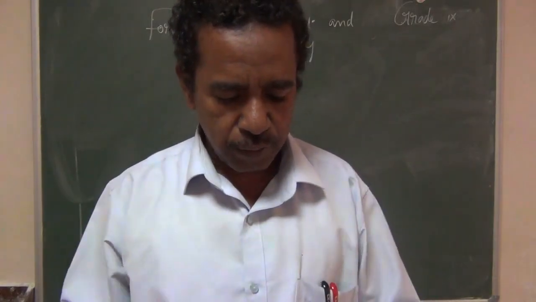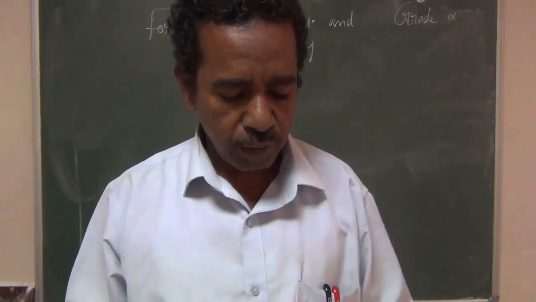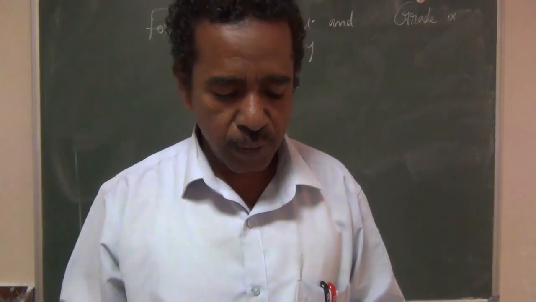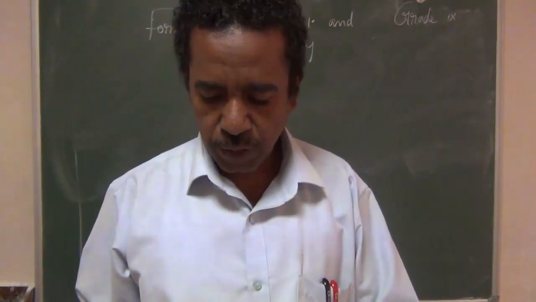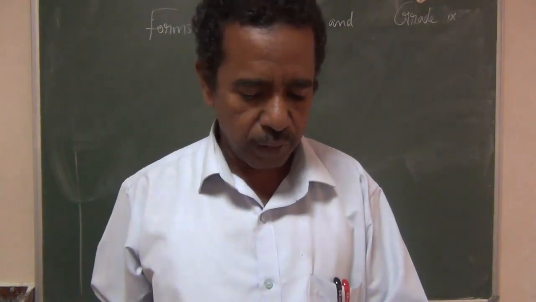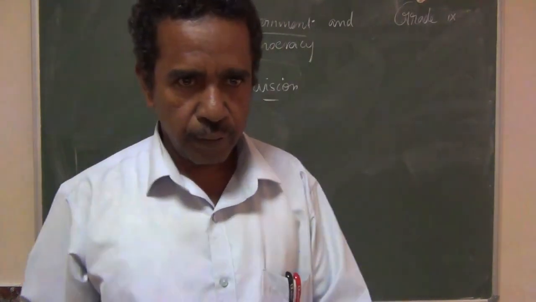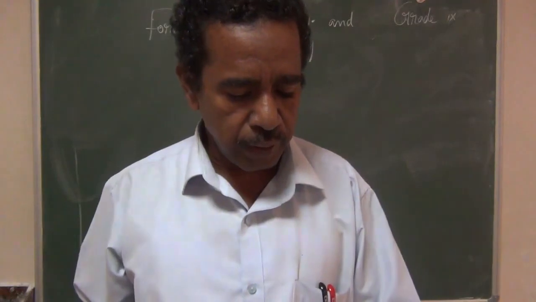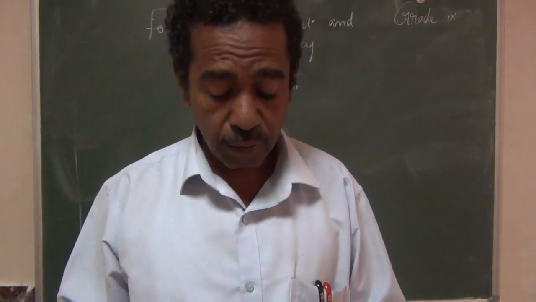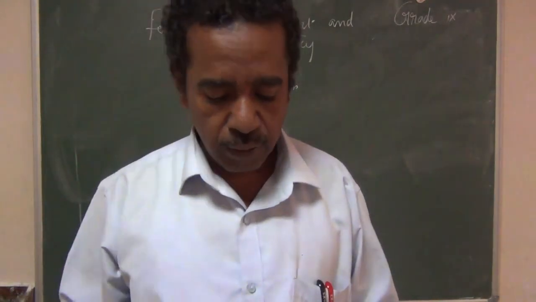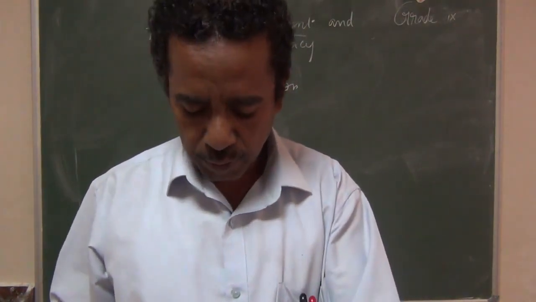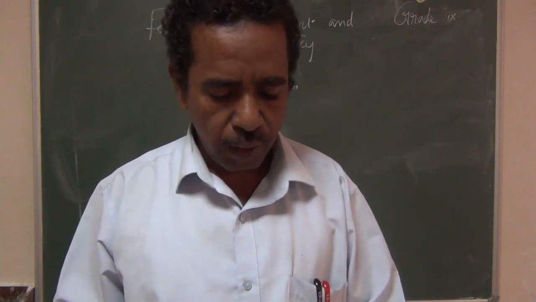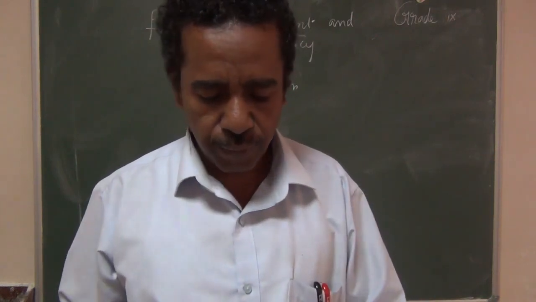Today we are going to see the civics lesson 1, that is forms of government and democracy. I have completed it, and we are going to do the revision. Today, hereafter, we are going to do the revision from these lessons. Today we start the revision from the first chapter, civics, that is forms of government and democracy. I will revise all the answers from this chapter.